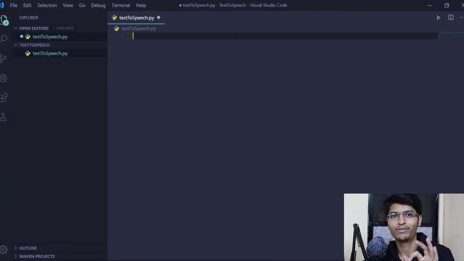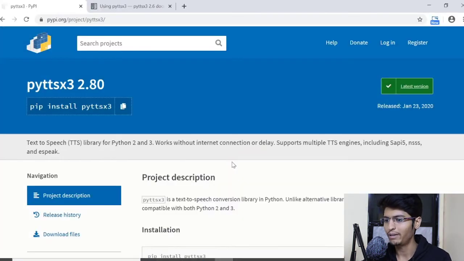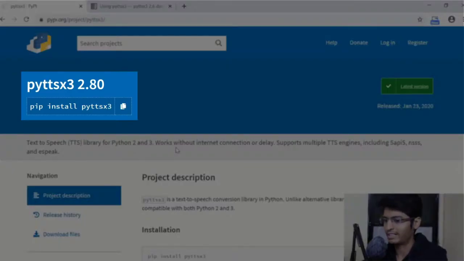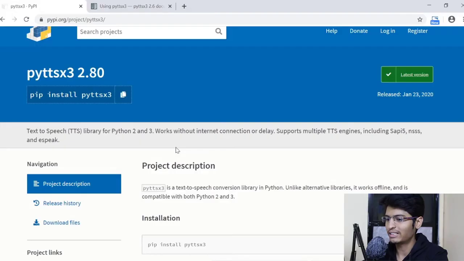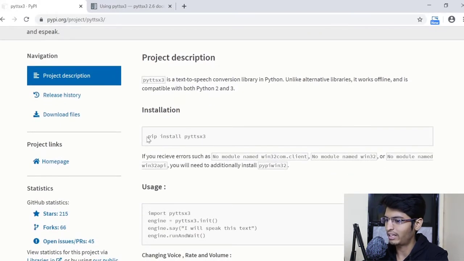Okay, wait, before starting with coding, there is a first thing. Whenever you want to make some projects, or whenever you want to work with some new libraries, the first thing that is really important is to read the documentation. So let's do that first. Okay, so let's go to the documentation of this library. So as you can see on the screen, this is the documentation of the pyttsx3 library, and the first step we are done with this.